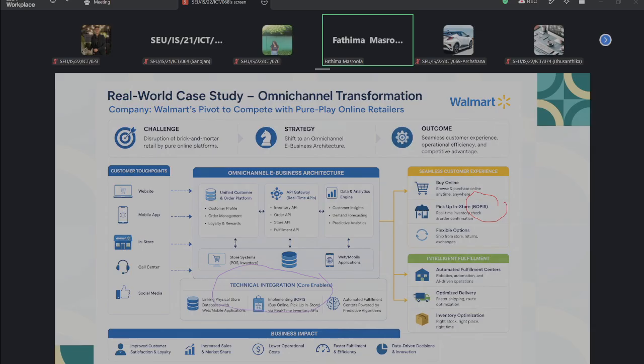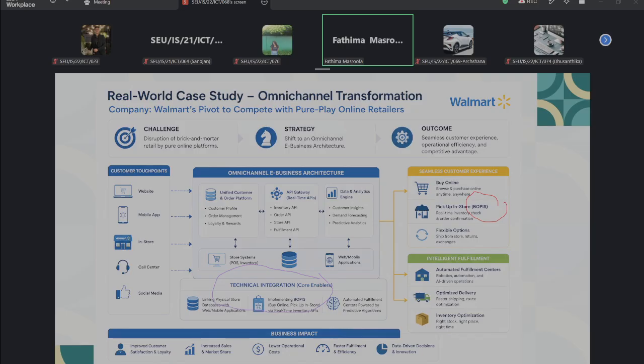Finally, in step 4, the system checks the inventory, the store prepares the product, and the customer collects it. So these are the steps that happen in the BOPIS process, right?